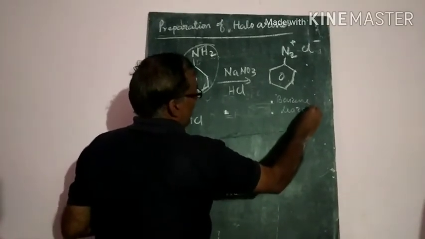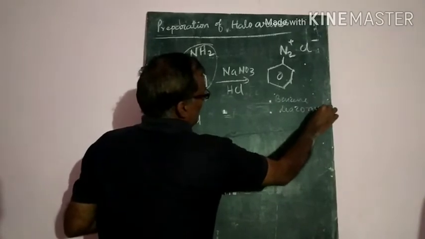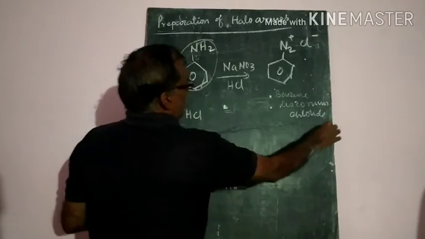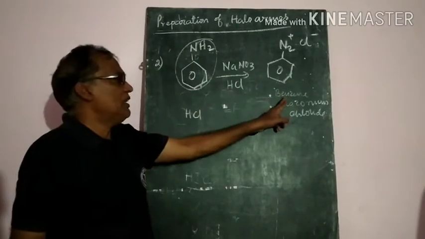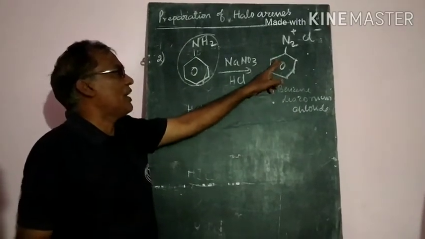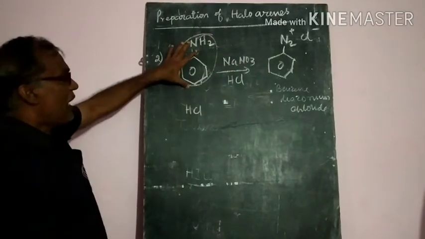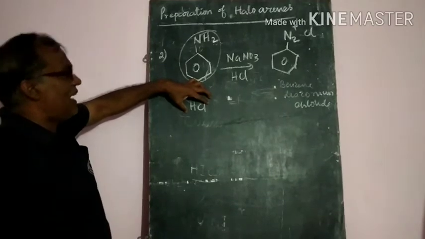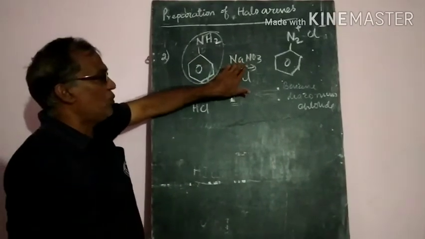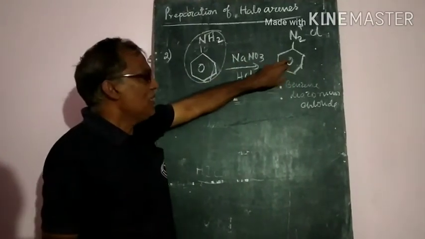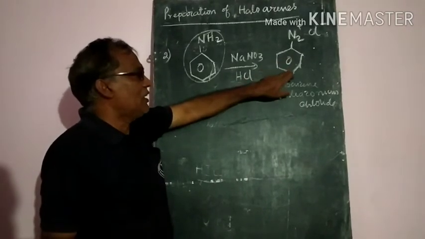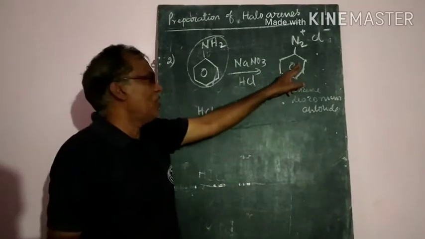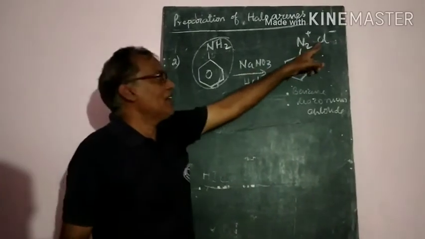How will you prepare a diazonium salt? Benzene diazonium salt means benzene diazonium chloride. This is the most important preparation of benzene diazonium chloride. How is it done? If the primary amine is dissolved in cold hydrochloric acid and then treated with sodium nitrite, it will form the diazonium salt, the diazonium chloride. If you use HCl, you will get the chloride. If you use hydrogen bromide, you will get the bromide.